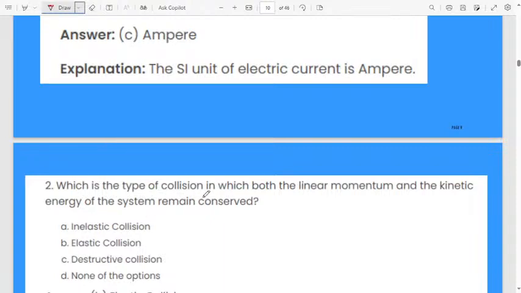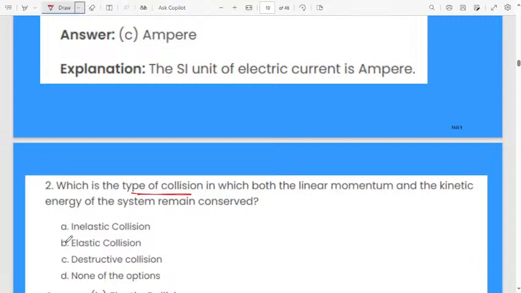Let us move to the next one. Which is the type of collision in which both the linear momentum and the kinetic energy of the system remain conserved?